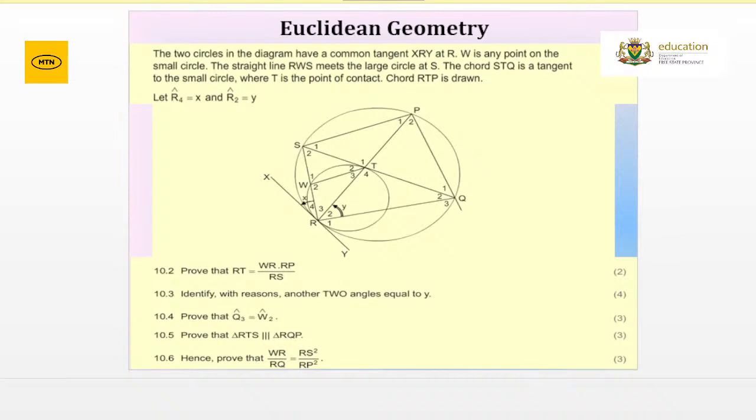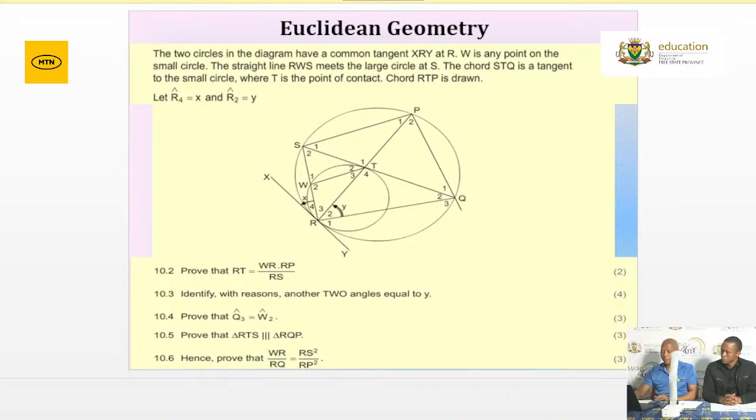The two triangles are similar. Let's keep that in mind, because I remember the last time we had it, it was, I think, 3 or 4 years back. Now, the chances are very high that we can also get it on Monday. Let's make sure that we prepare ourselves on that. That is Euclidean geometry for your grade 12, plus or minus 40 marks.